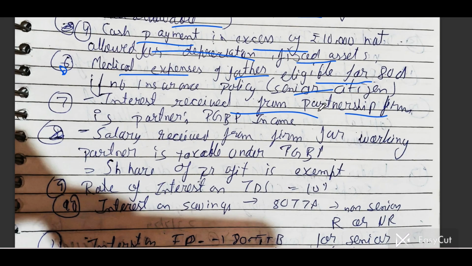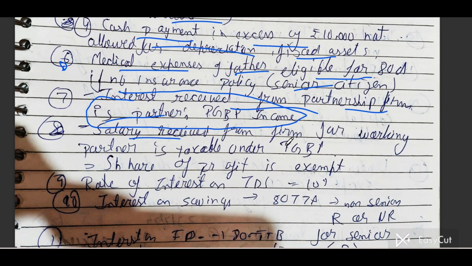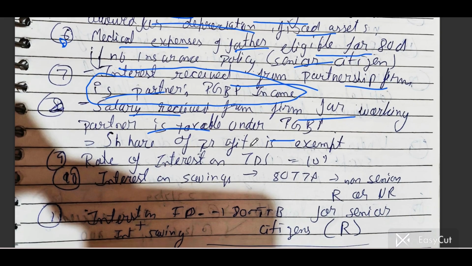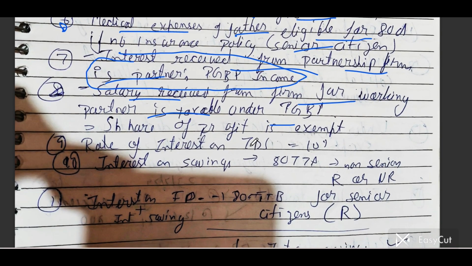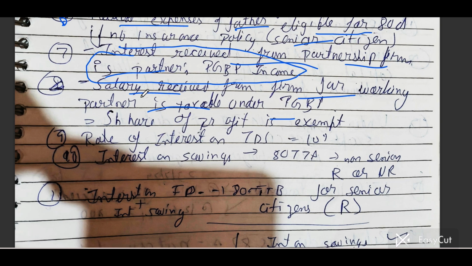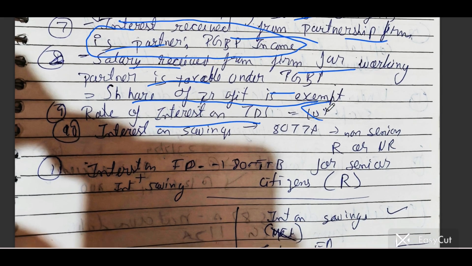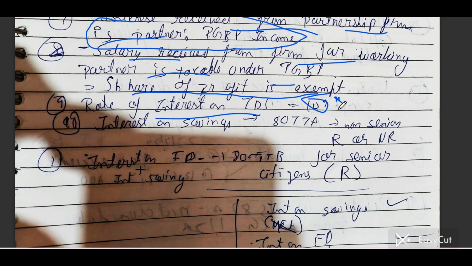Interest received from partnership: if you have received any interest from partnership, that is the partner's PGBP income, not the individual assessee's income. Salary received from firm for a working partner is taxed under head PGBP in the hands of that partner, not in the hands of the firm. Share of profit is exempt. Rate of interest on TDS, whatever the rate, it is not amended. Okay, please cross-check that amendment.